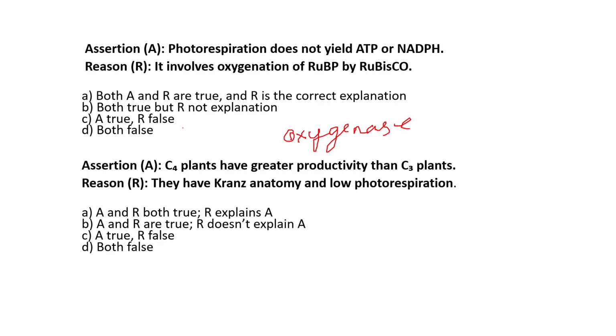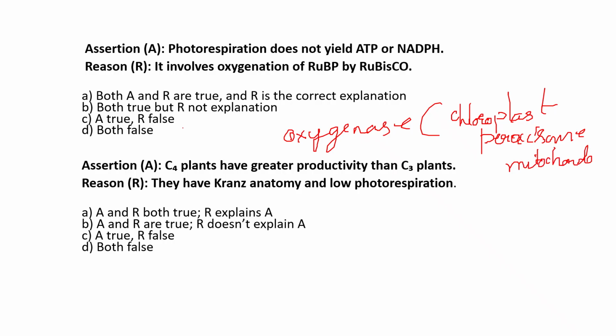What are the three organelles that are involved in this pathway? This pathway includes chloroplast, peroxisome, then mitochondria. So this pathway consumes more ATP and releases carbon dioxide and will not produce any ATP or NADPH.